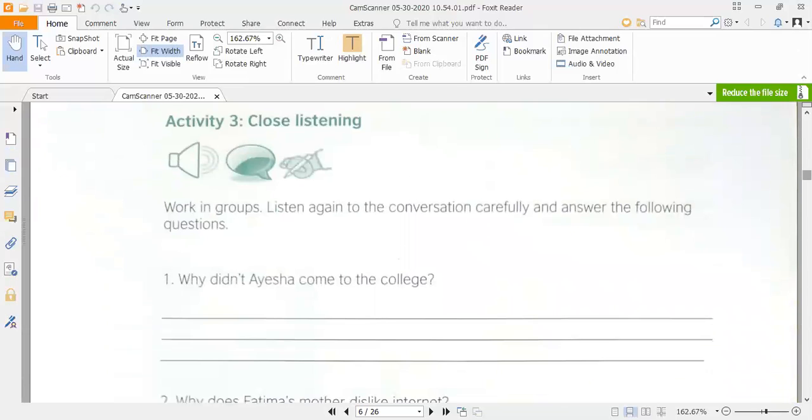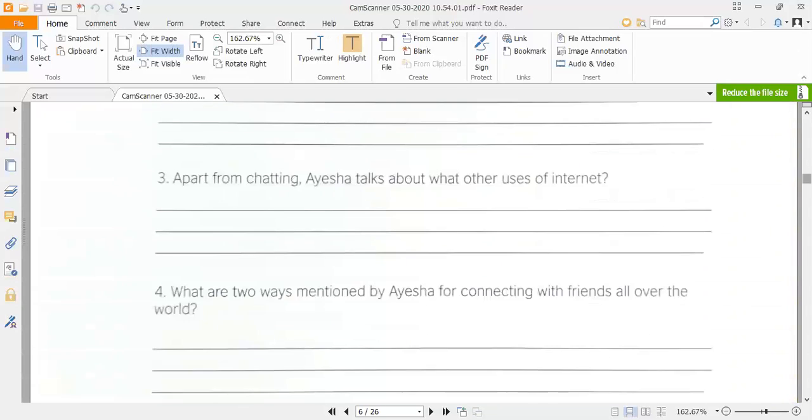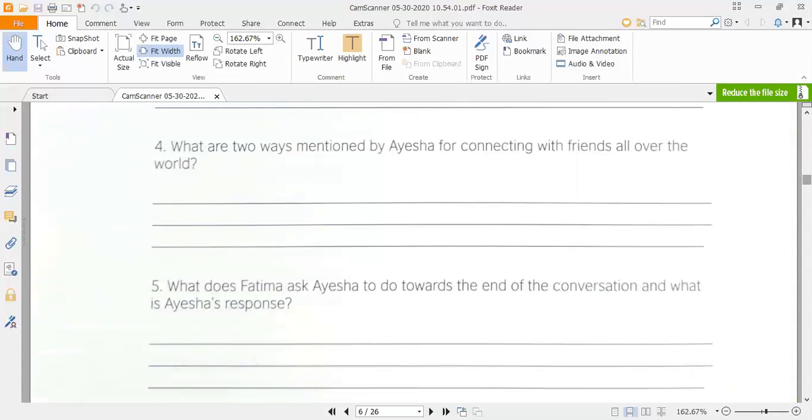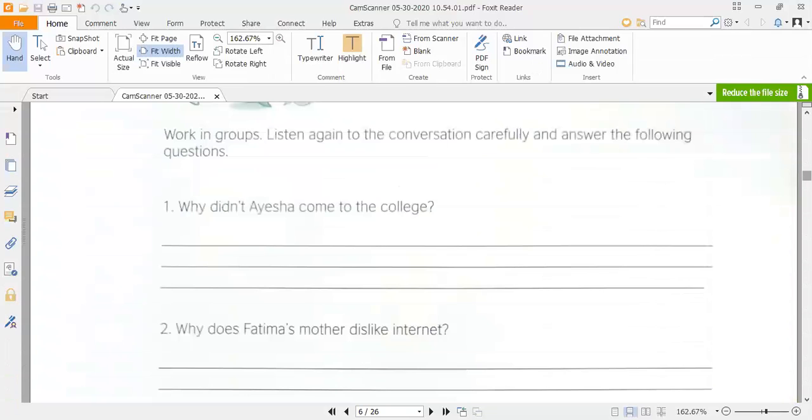Now we have the third activity, and what is in the third activity? In the third activity, you are given 5 questions, and it is your task to answer these 5 questions. The answers will be taken from the dialogues of both of the girls. Number one question here is, why didn't Aisha come to the college? What is the reason that Aisha didn't come to the college? You can get the answer from the previous dialogues.